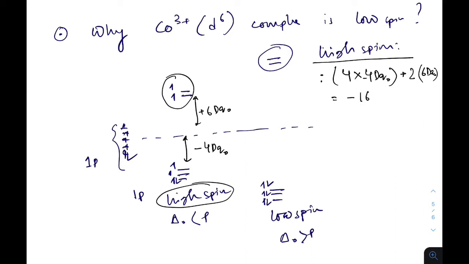Therefore overall, minus 4 Dq octahedral plus 6 Dq octahedral.